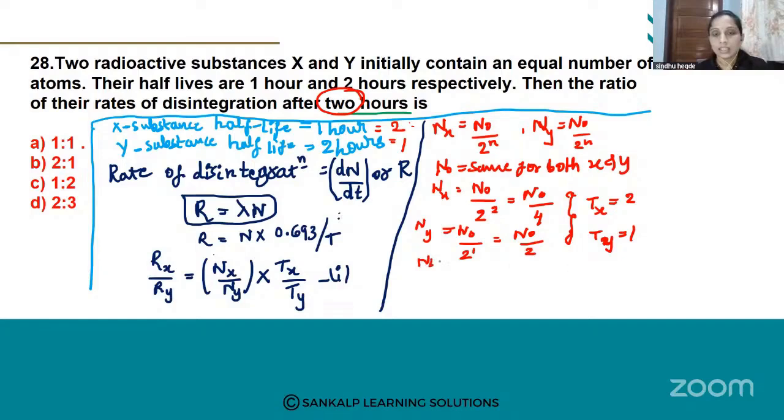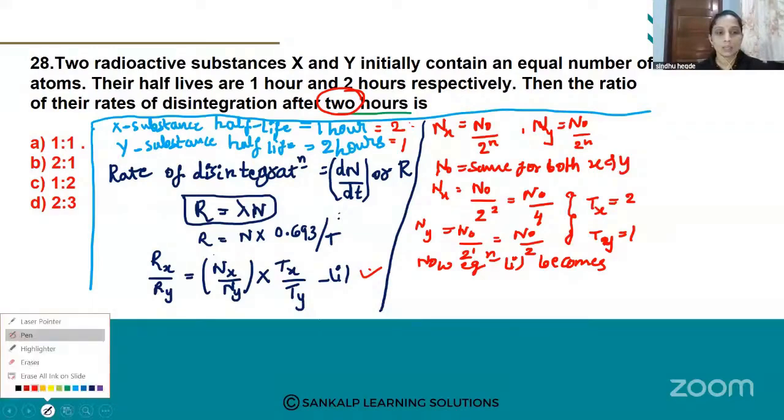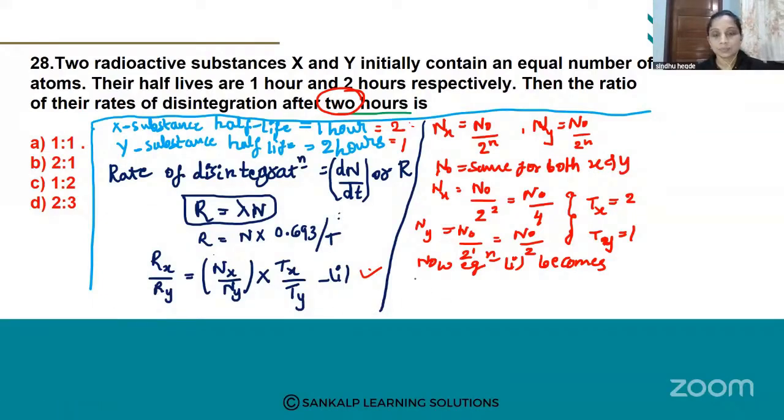If you substitute all the values, you will get the ratio of rate of disintegration for X and Y. So substitute here and calculate. I have told you all the values. You substitute, calculate, and tell the answer.